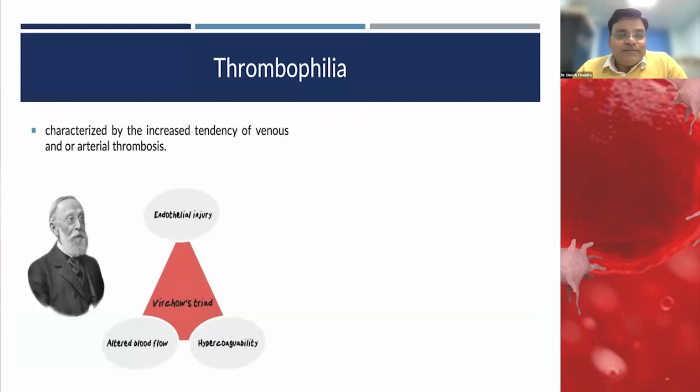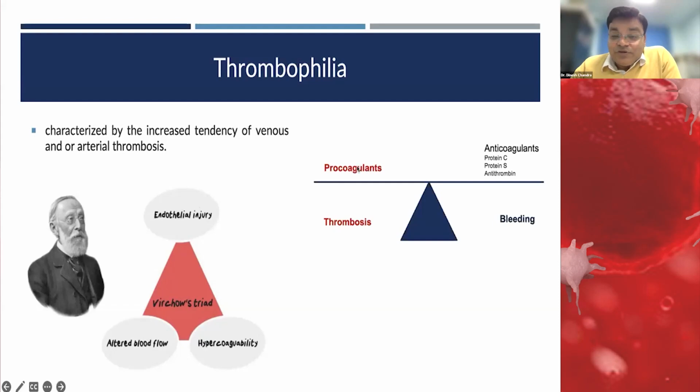Virchow, the German physician, gave this hypothesis, which we call Virchow's triad: there is hypercoagulability, there is alteration in blood flow, that is slowing or stasis of the blood, or there is endothelial injury or dysfunction, which makes the situation more prone to thrombosis.